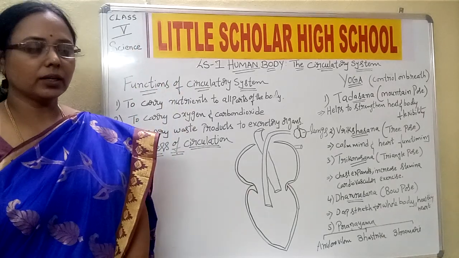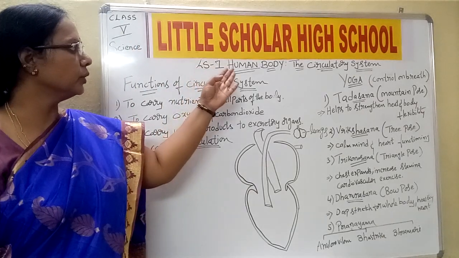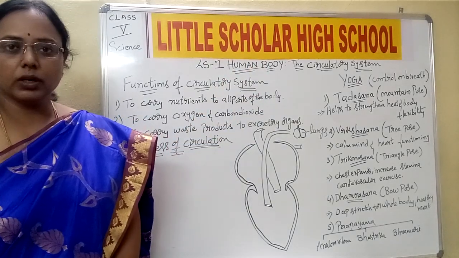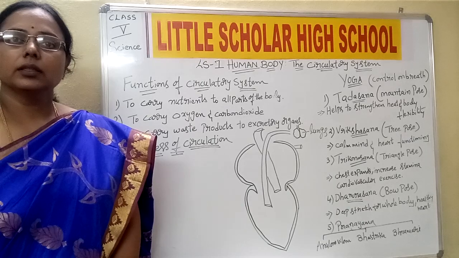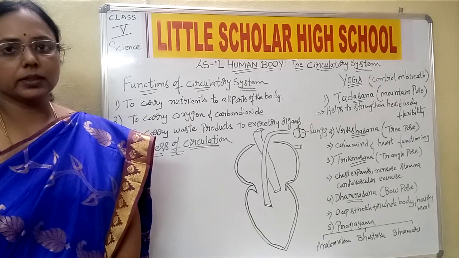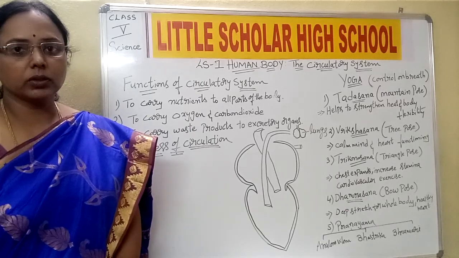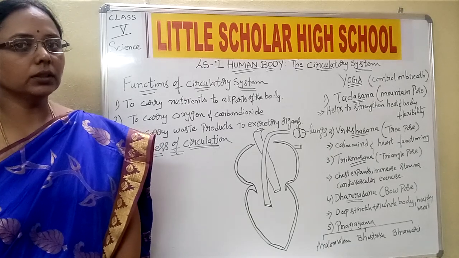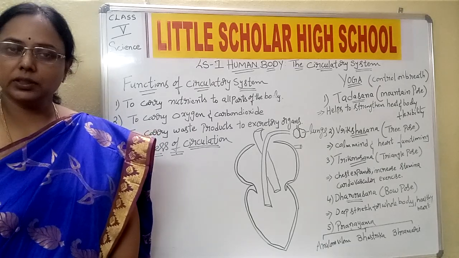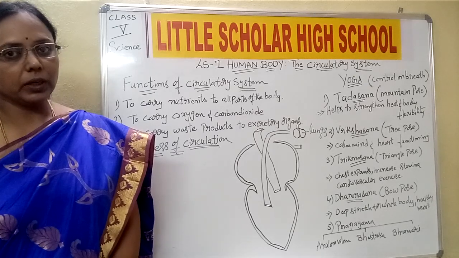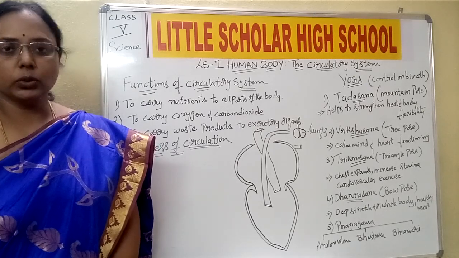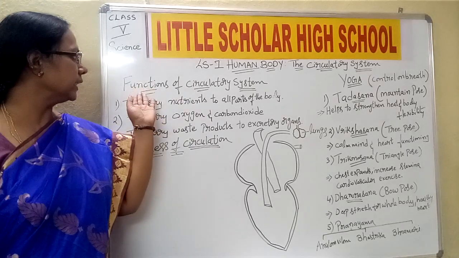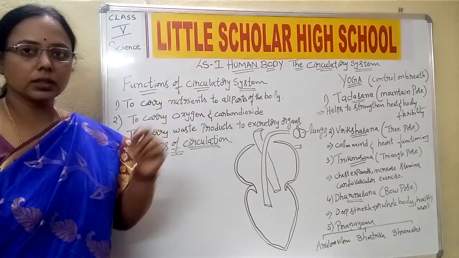We have already started with our first lesson, the human body, the circulatory system. In this circulatory system we have discussed the heart, the blood and the blood vessels. In blood vessels we have discussed the arteries, veins and capillaries. All the arteries further divide into capillaries, and all the capillaries join together to form the veins. Now today we see the functions of the circulatory system.